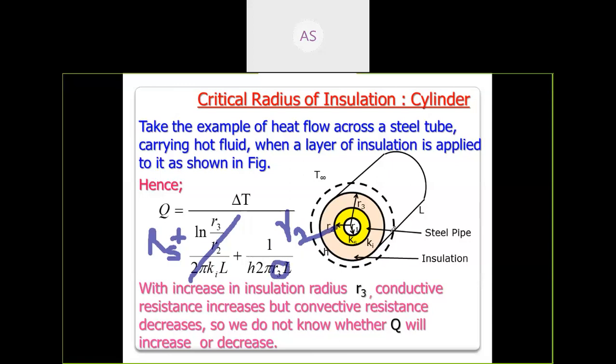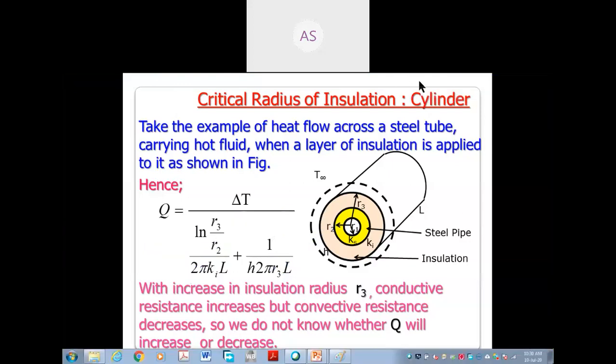Because this R3 portion is exposed to air. Hence 1 by h 2 pi R3. How has this formula come? 1 by hA. Is it? One minute. How has this formula come? I will go to the previous slide.